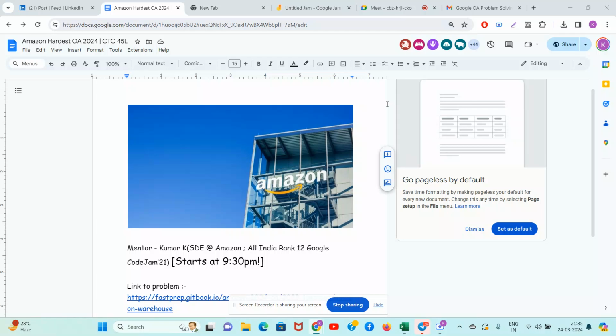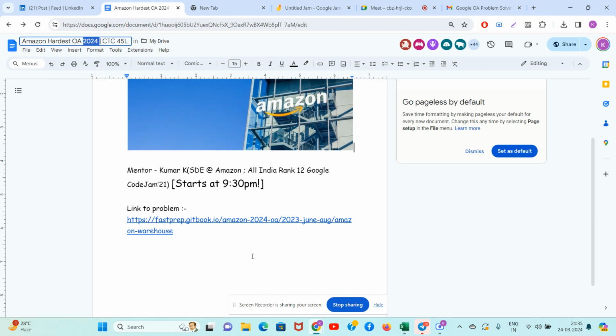Today, we are going to solve the hardest online assessment problem which was asked in Amazon for the 2024 current year, and the CTC is 45 lakhs. It is for a fresher SDE role in Amazon. Okay, we will have to solve this problem.